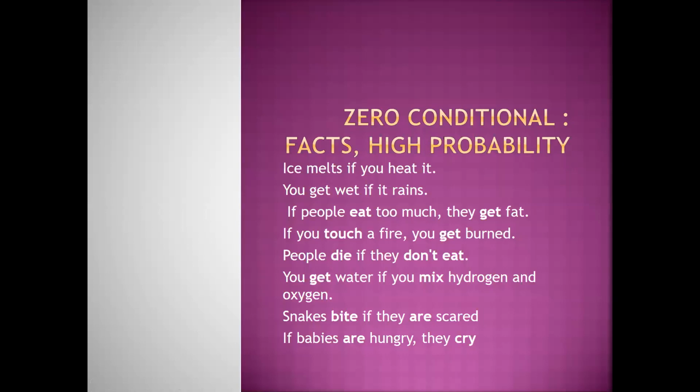Facts, high probability, but usually you use it sometimes with the word if, and you connect two sentences together. That's why some people say it's anyway a conditional, even if it's just a present simple one. So can you, Matteo, read all the sentences that we have as an example of zero conditional?